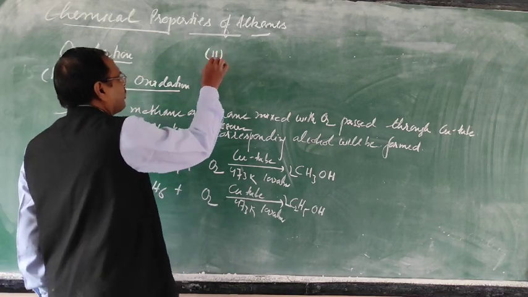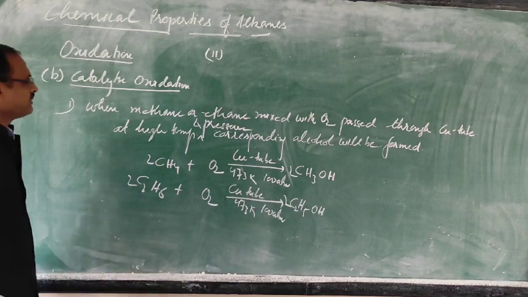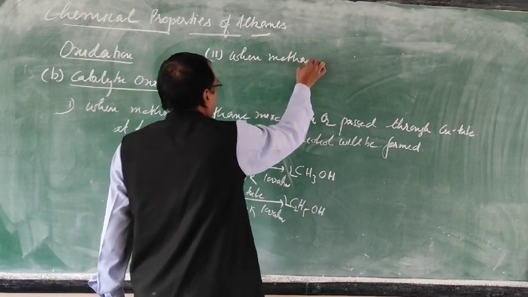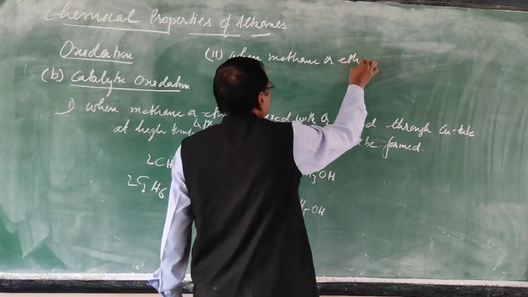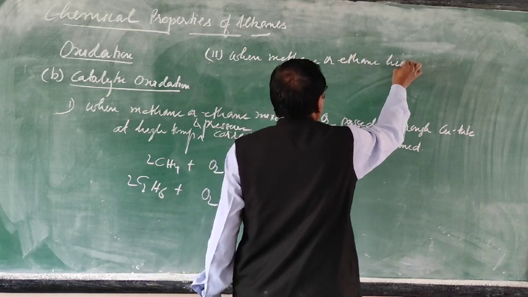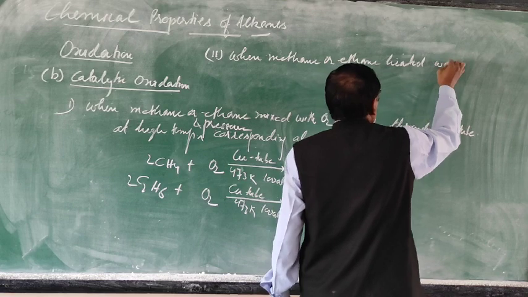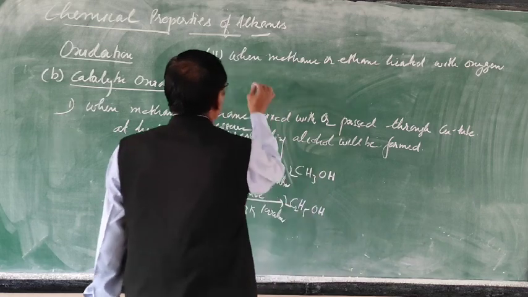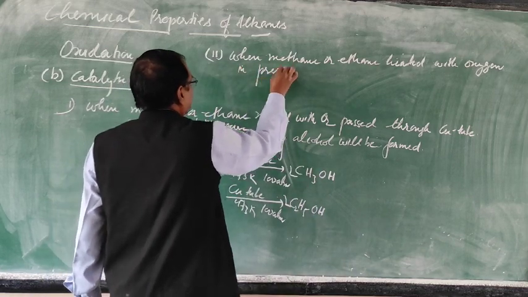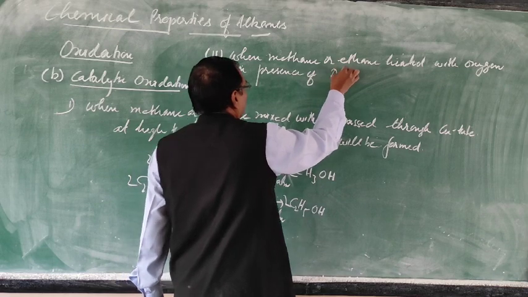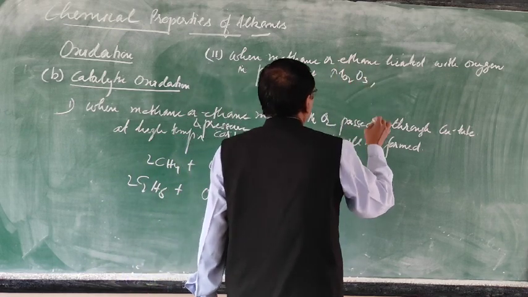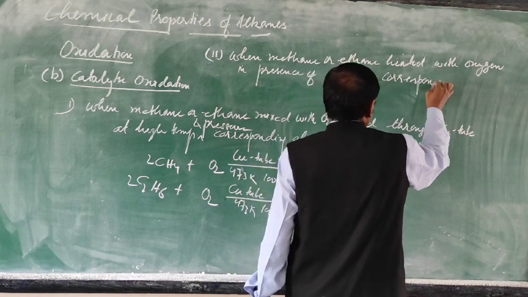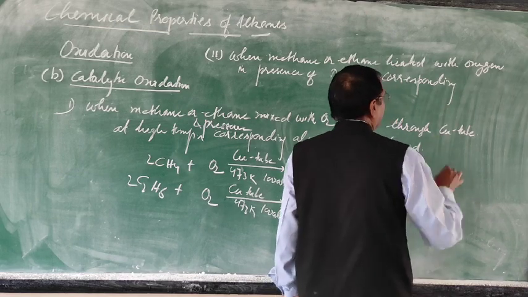We take molybdenum oxide. When methane or ethane is heated with oxygen in the presence of molybdenum oxide, the corresponding aldehyde will be formed.